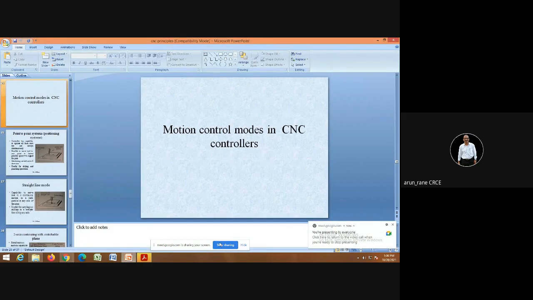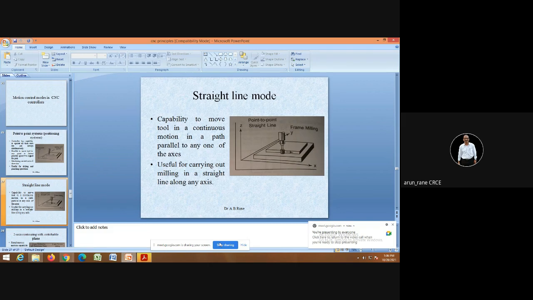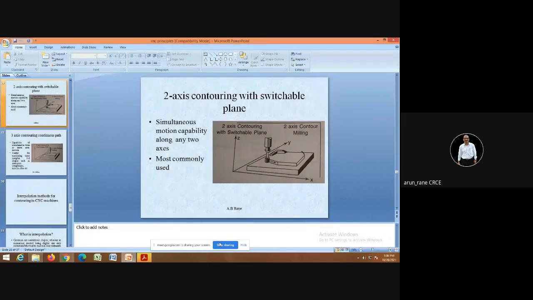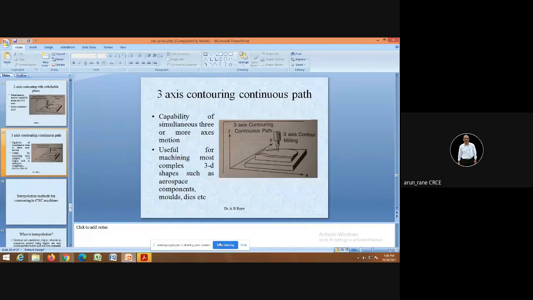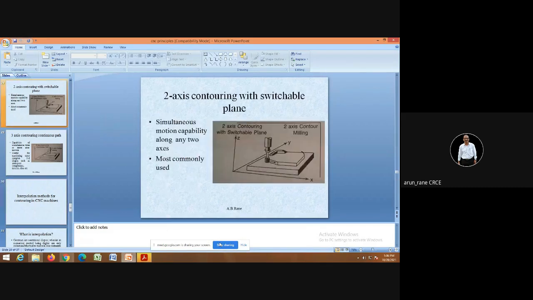What is motion control? Again, there are different types of motion control. One is the point to point system, which is positioning. Another is straight line, the third is two axis contouring, and next is three axis contouring. So we will see them one by one.